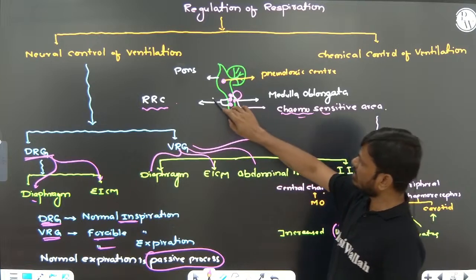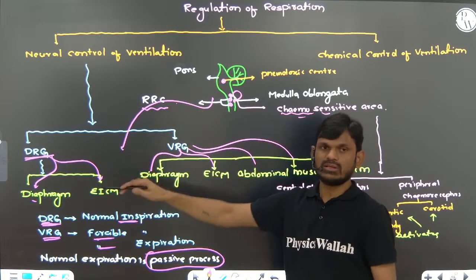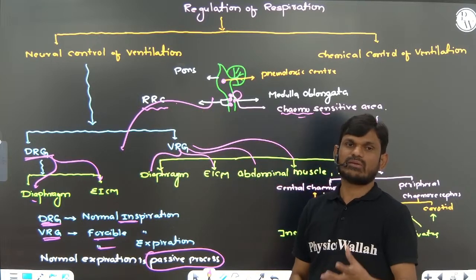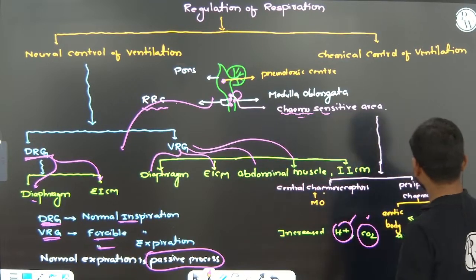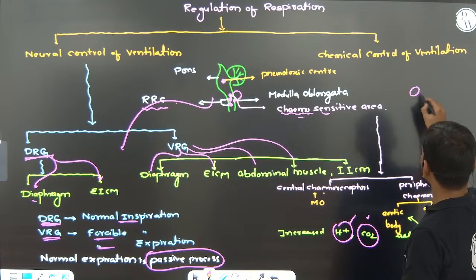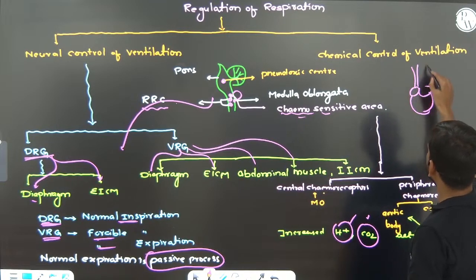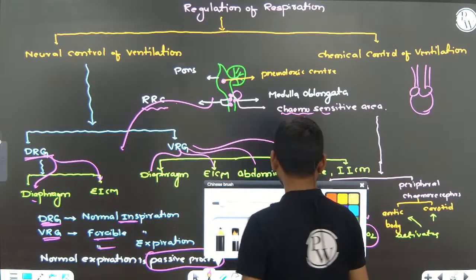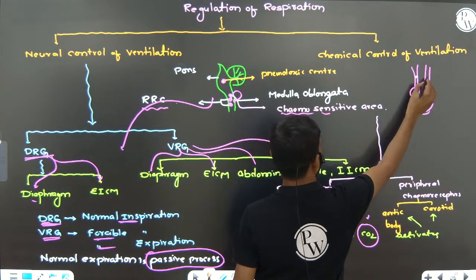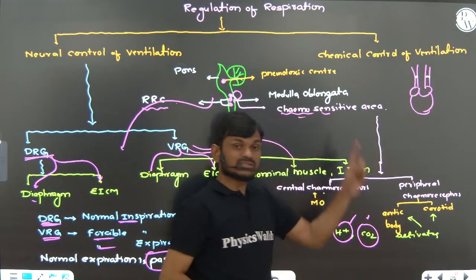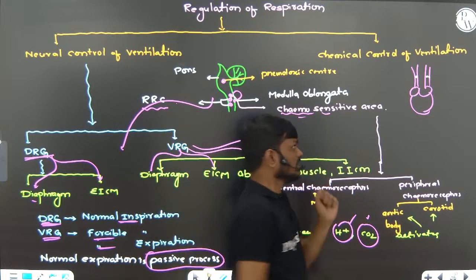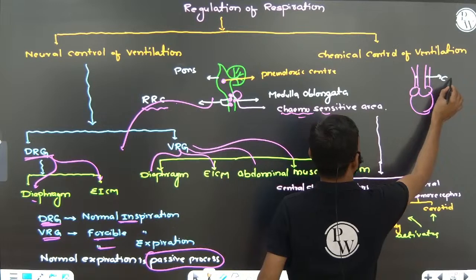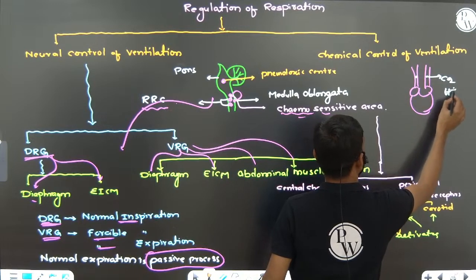So the respiratory rhythm center sends a signal to the intercostal muscles and diaphragm for the necessary adjustment. One reason, and we studied the aortic arches. These are the aortic and carotid arches. Inside them, some receptors are present. These receptors are also sensitive to carbon dioxide and H plus ion.